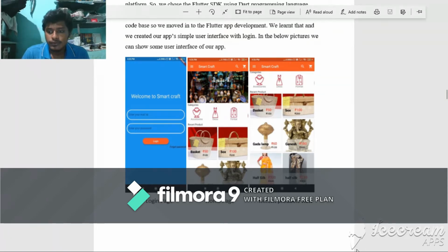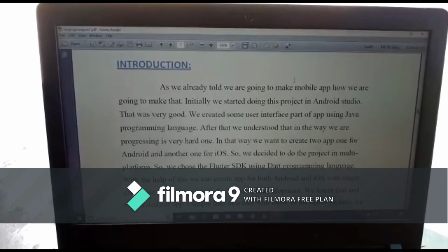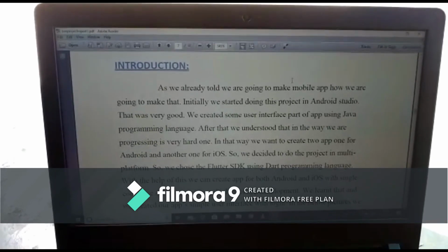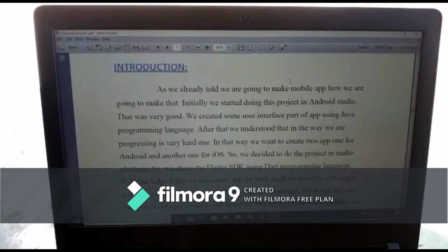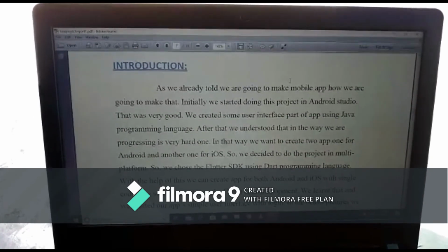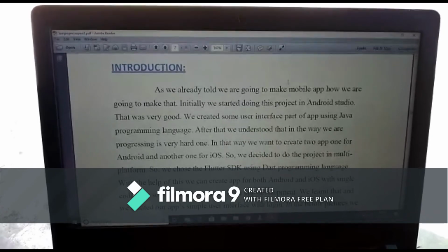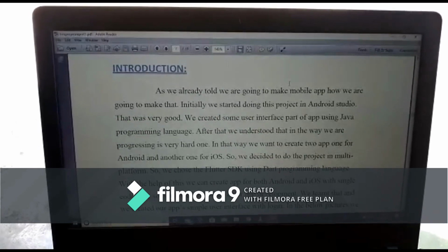Thank you. Good morning, ma'am. Myself Divya. As we already told, we are going to make a mobile app to sell handmade products. Initially, we started doing this project in Android Studio. After that, we created some user interface part of the app using the Java programming language.